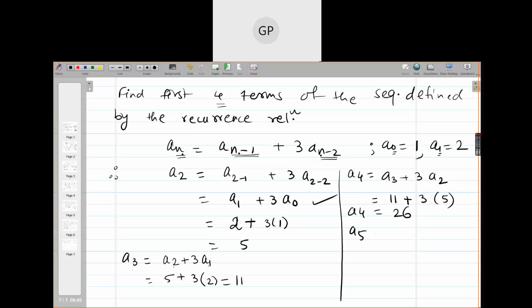And one more term we have to calculate, a5. a5 is equal to a4 plus 3 times a3. So a4 is 26 plus 3 times a3, which is 11. So that is 33 plus 26 is 59.